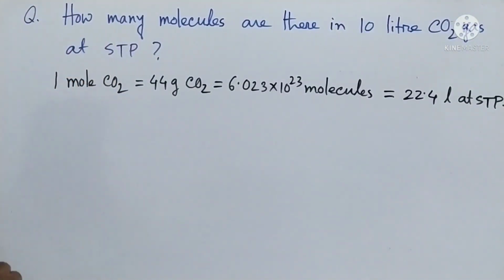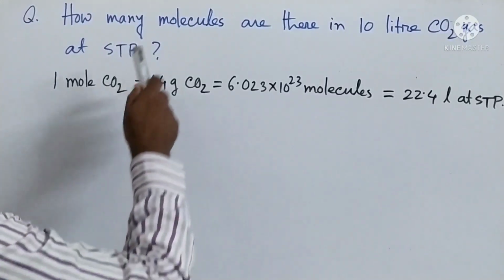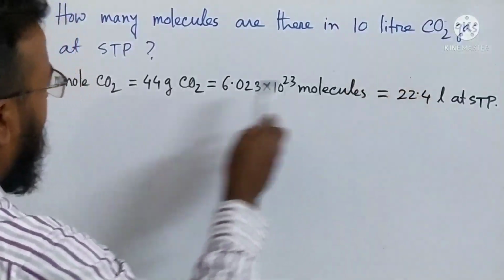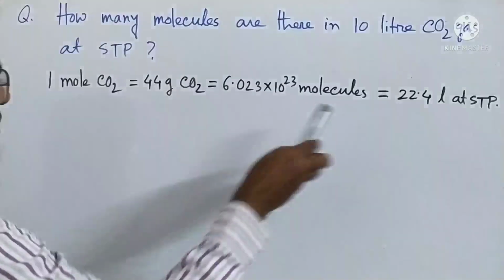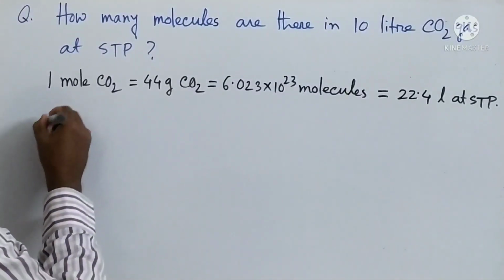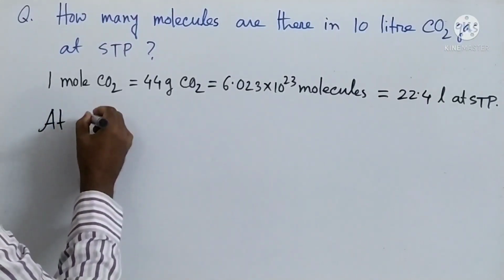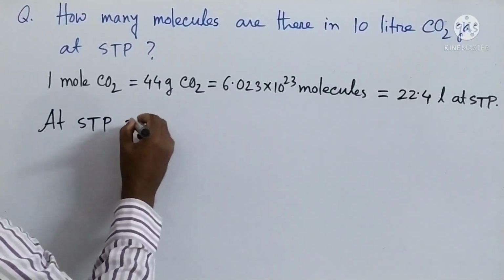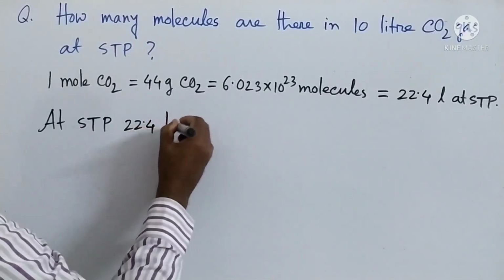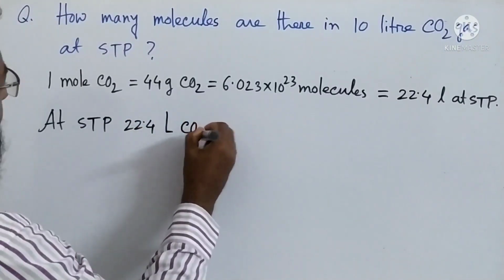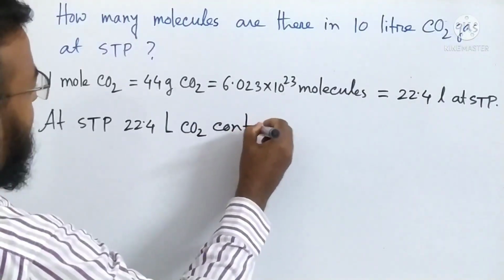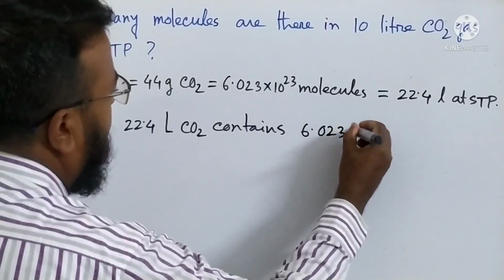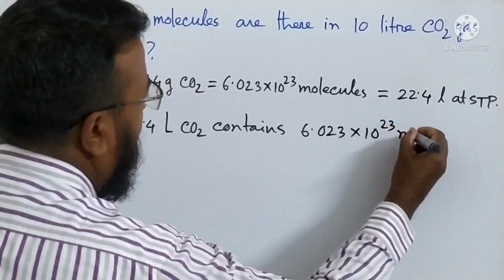Okay, so now we have to find out the molecules. Then in 10 liters, so on the left side we will write the liter and on the right side we will write the molecules. Okay, now at STP 22.4 liter carbon dioxide contains 6.023 × 10^23 molecules.